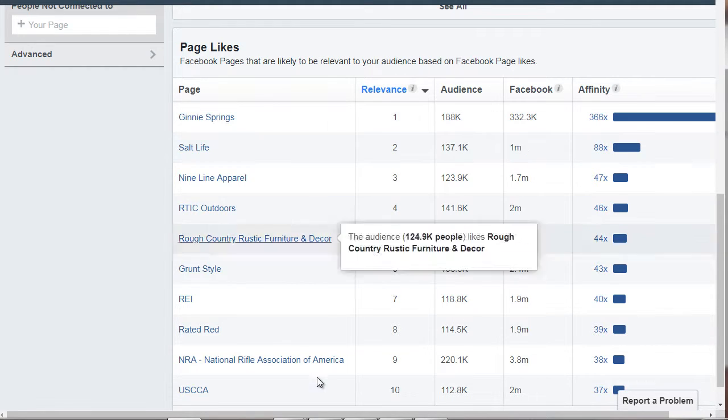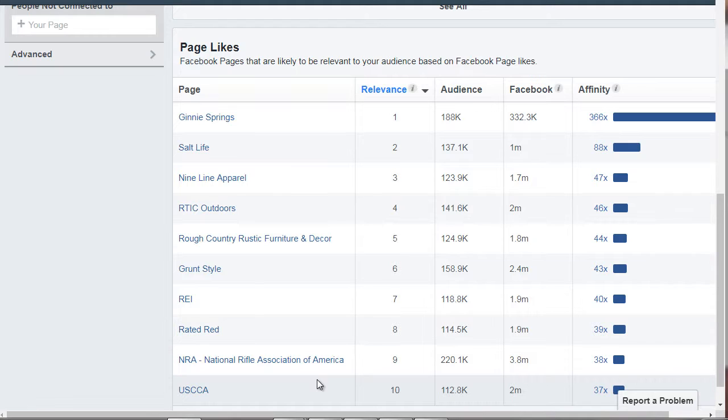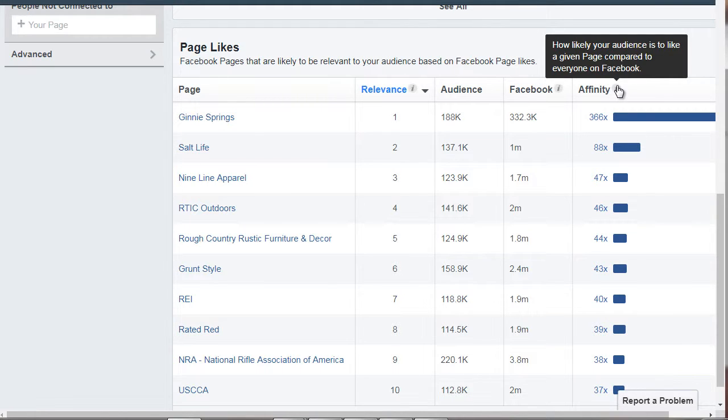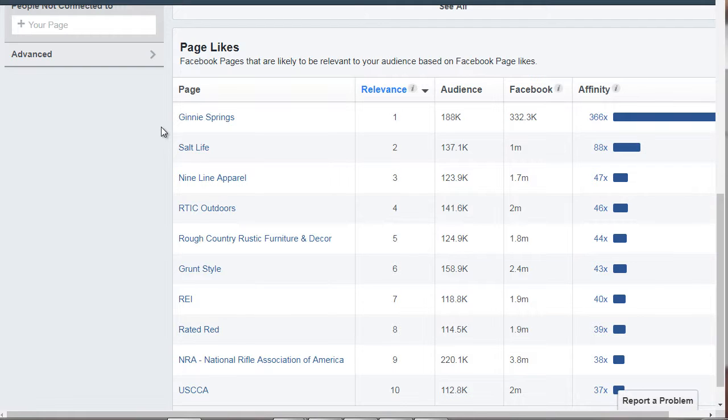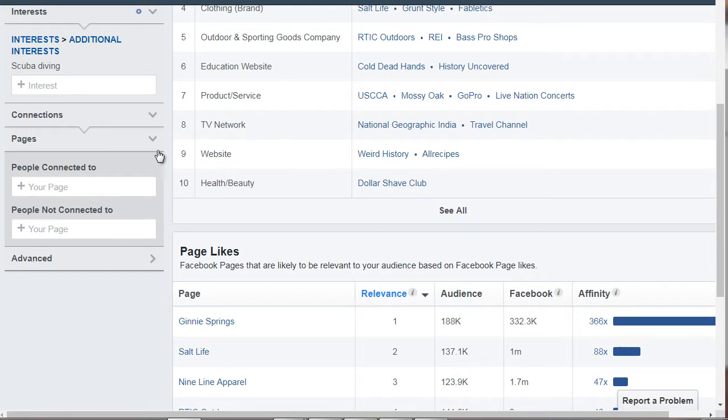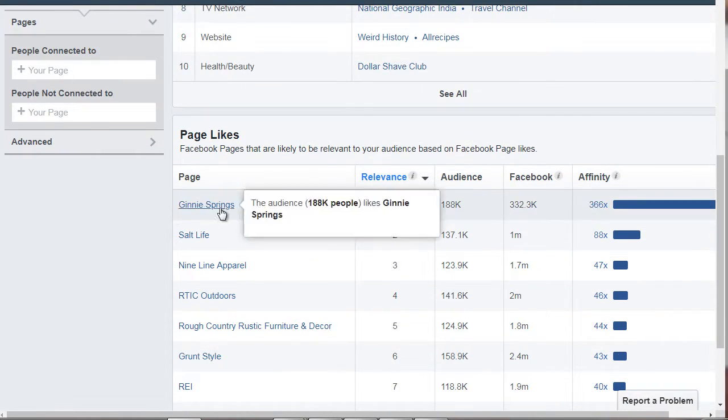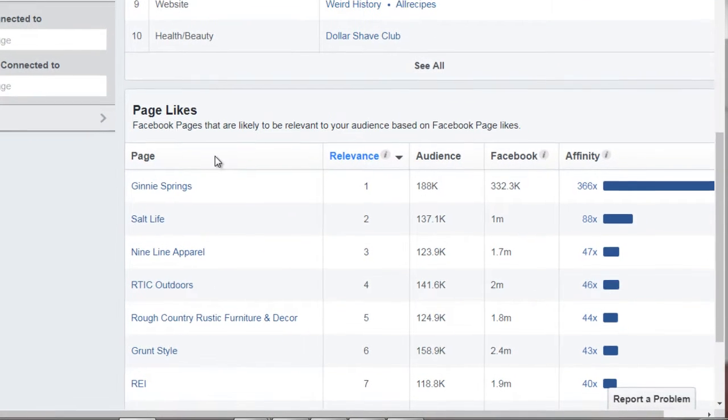So obviously, the further you get away from that interest, the less related they are. The closer you are to that interest, if that makes sense. So we have affinity level, which basically tells you how close they are to the audience that you're looking for. And the closer they are, the easier it is to target them, right? So it's always good to start with the ones closest to the top.